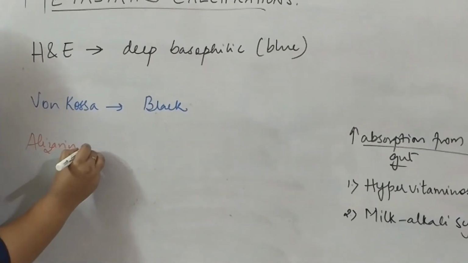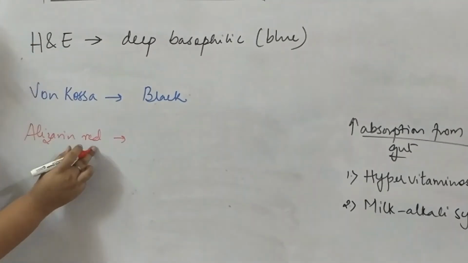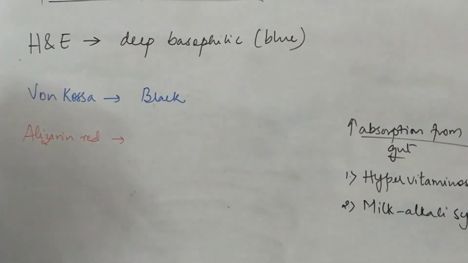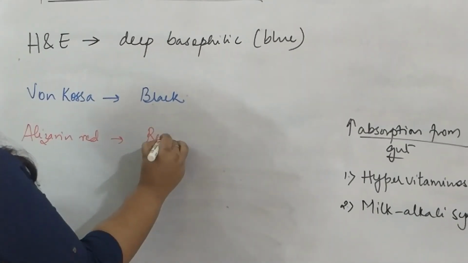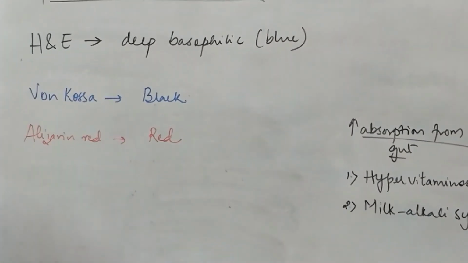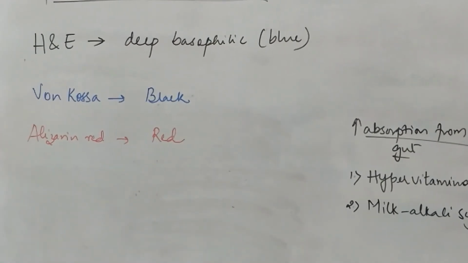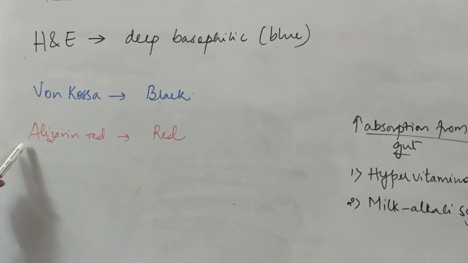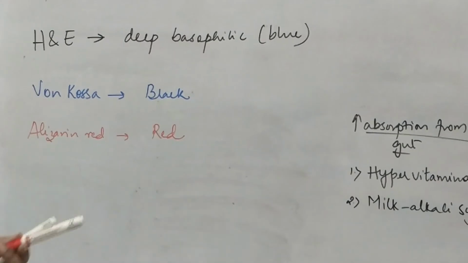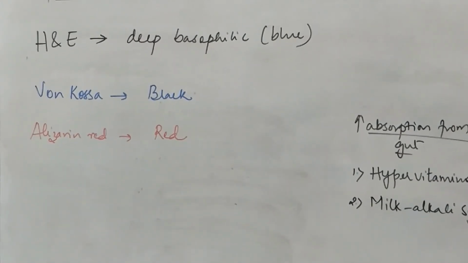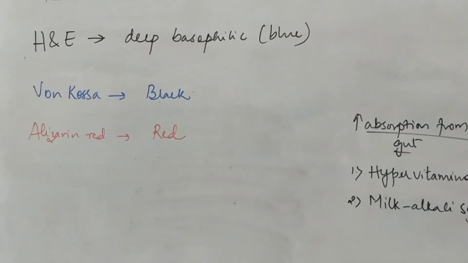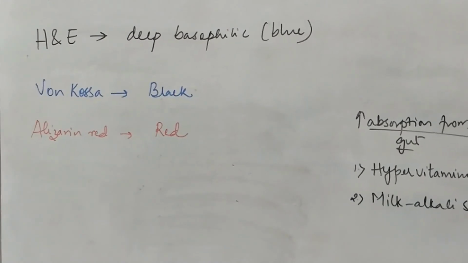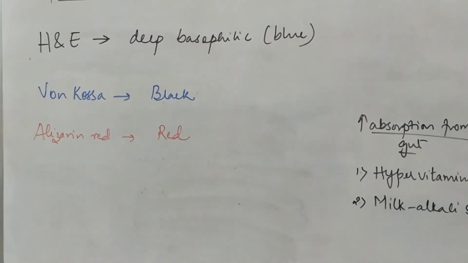As the name suggests, the calcium deposits will be colored red. So these are the special stains used for calcium, von Kossa and alizarin, and H&E is a routine stain where it appears deeply basophilic. So this is about the pathologic calcifications.